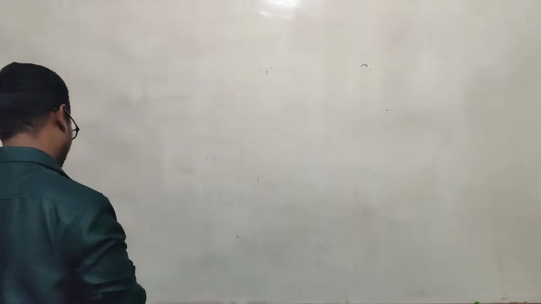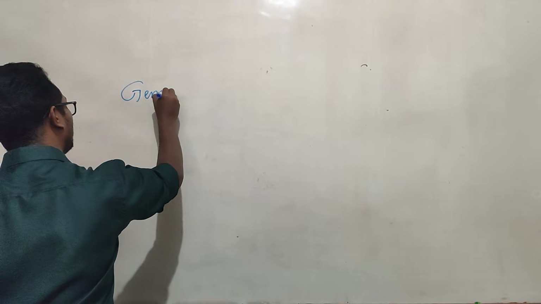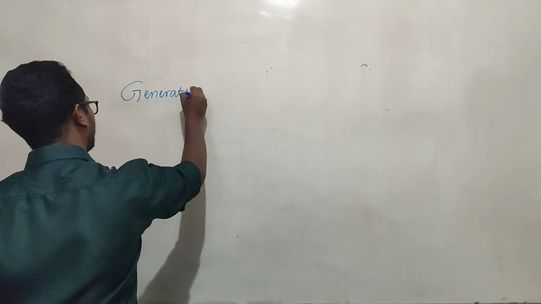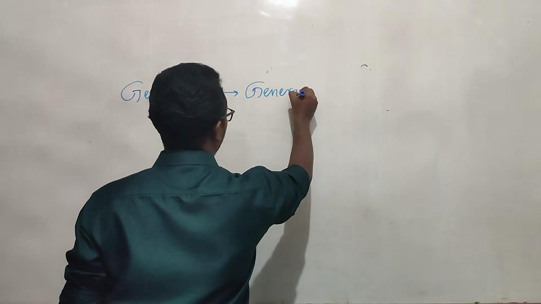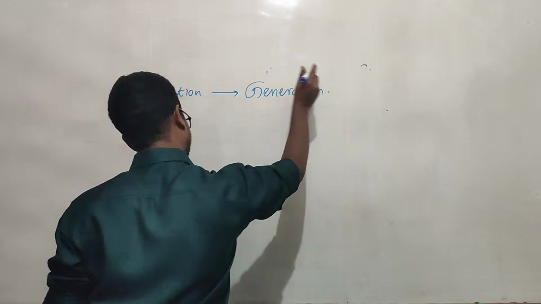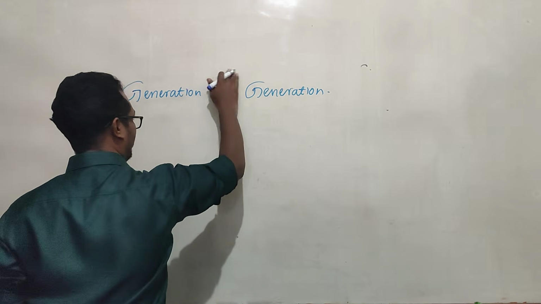Okay, right. Which of the organelles of the cells transmit the hereditary characteristics from generation to generation? Generation to generation, that means from our parental generation to our generation.